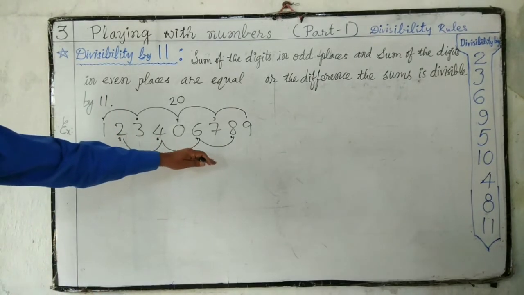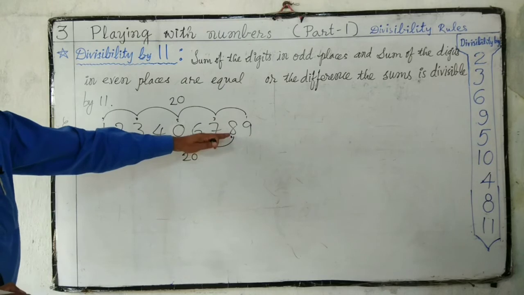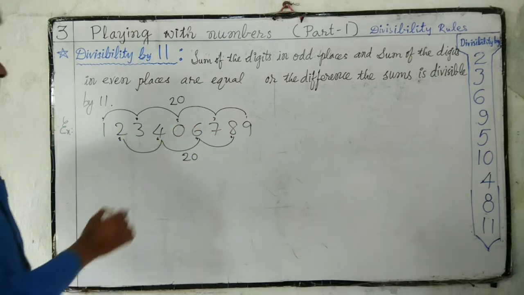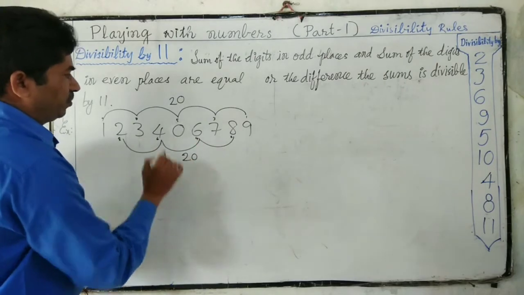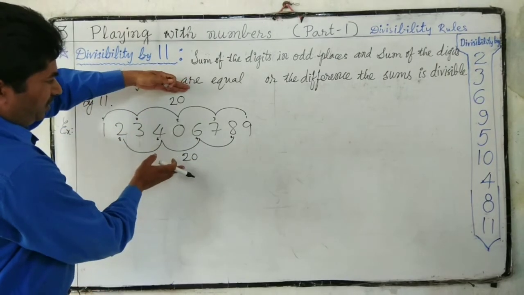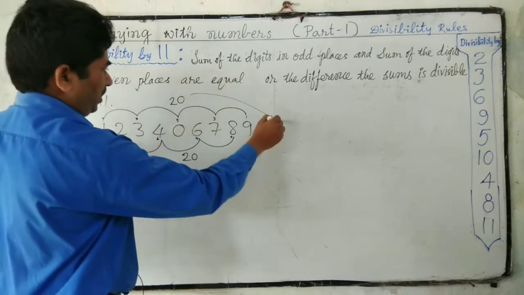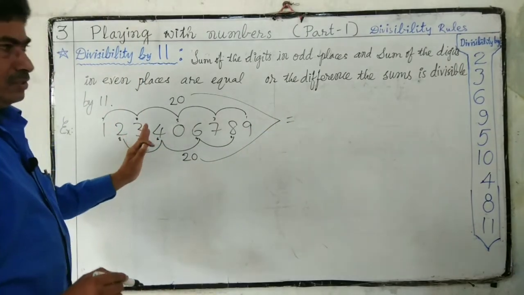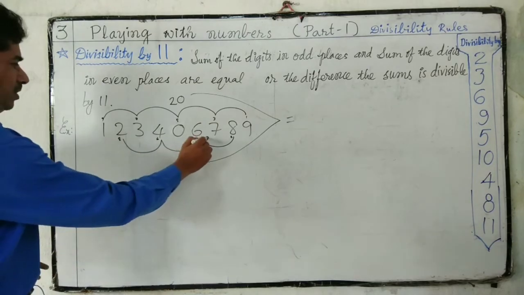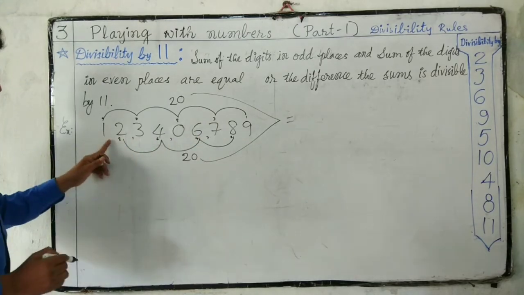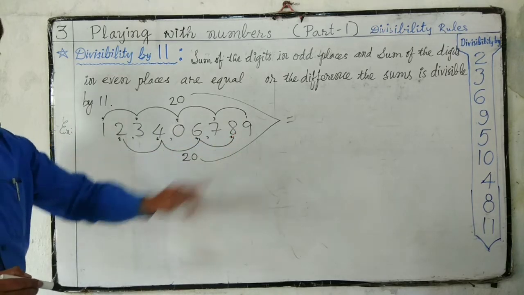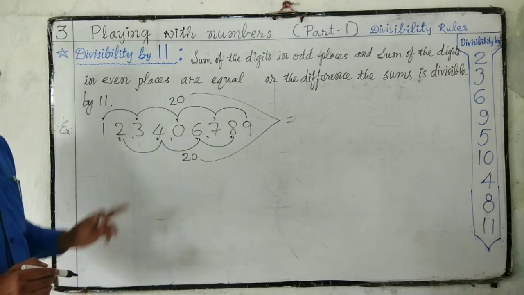Place is even, the digits may or may not be even or odd. So the sum of these digits is 20. So these sums are equal. So this number, 12 crore 34 lakhs 6,789, is exactly divisible by 11.